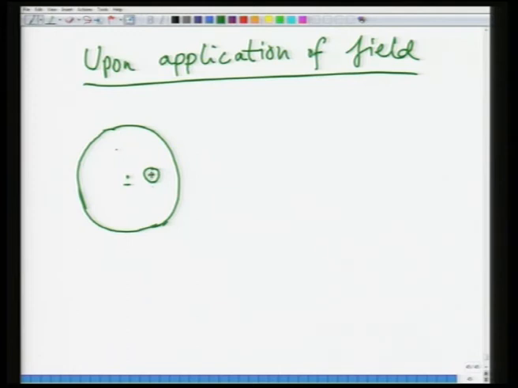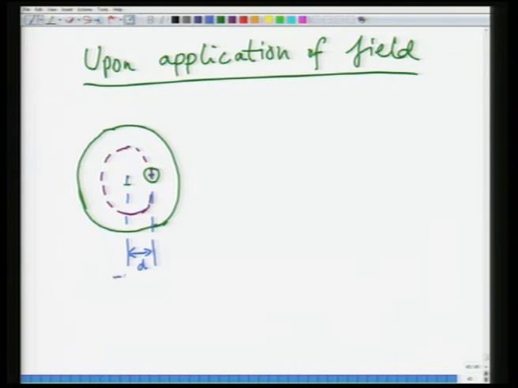So, if I just draw another circle, these two have moved by a distance d. Okay.